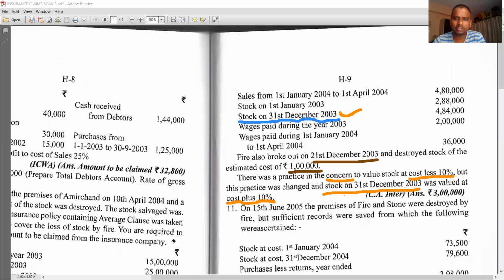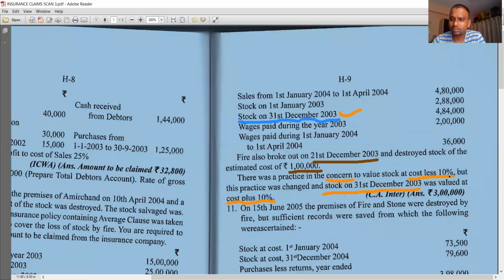Try to read out once again. In the examination, we may get these types of problems. See, there was a practice in the concern to value stock at cost less 10%, but this practice was changed and stock on 31st December 2003 was valued at cost plus 10%.